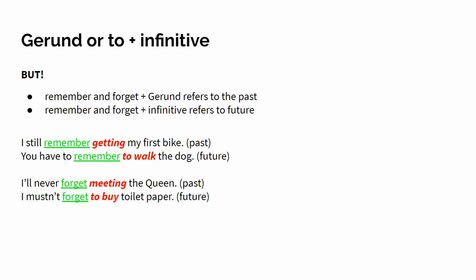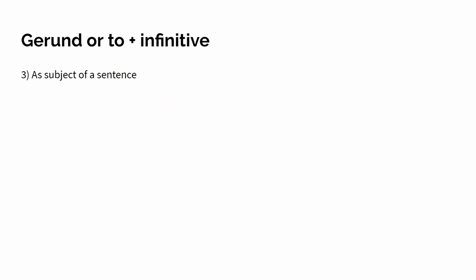Or you mustn't forget to buy toilet paper. It's nearly finished. So when you go to the supermarket, I mustn't forget to buy toilet paper. And that is in the future. So this is clear. Remember and forget: you can use the gerund and you can use infinitive.